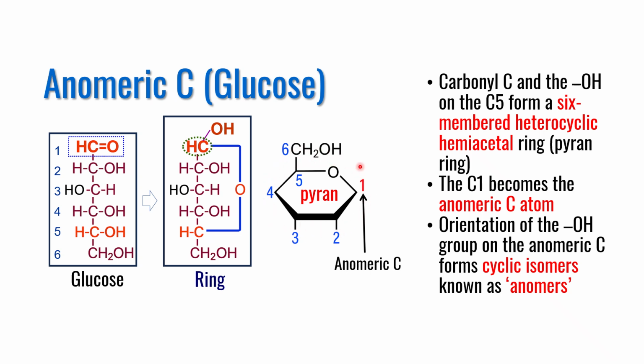In this pyranose ring, carbon atom 1 now is a new chiral center. This is derived from the carbonyl carbon atom and therefore this is known as the anomeric carbon atom. Orientation of the OH group on this anomeric carbon atom forms cyclic isomers which are known as anomers. We will identify in the next slides the types of anomers and how they are named.